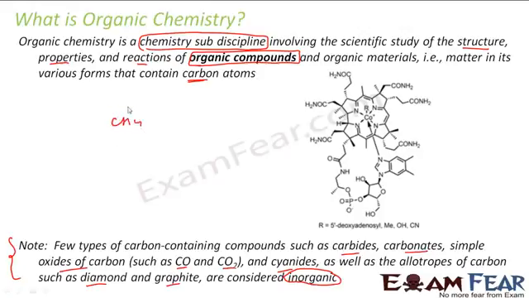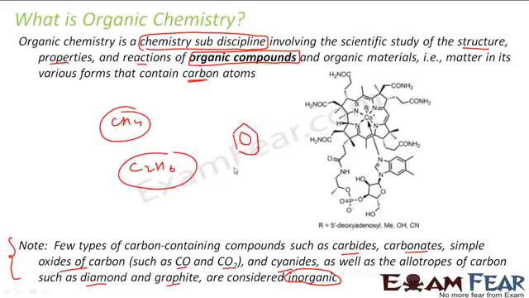For example, CH4 is methane, C2H6 is ethane, and benzene. All these are part of organic chemistry. But oxides of carbon, carbonates, carbides, cyanides and allotropes of carbon are part of inorganic chemistry. So organic chemistry is the study of organic compounds. Organic compounds have carbon in various forms, and the exceptions are carbides, carbonates, oxides of carbon, cyanides and allotropes of carbon.